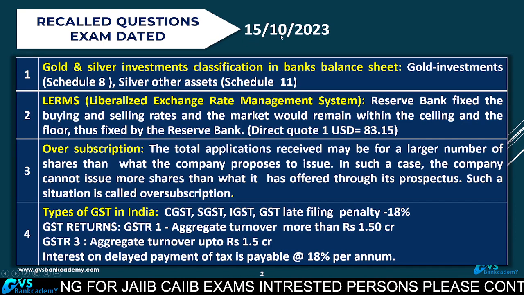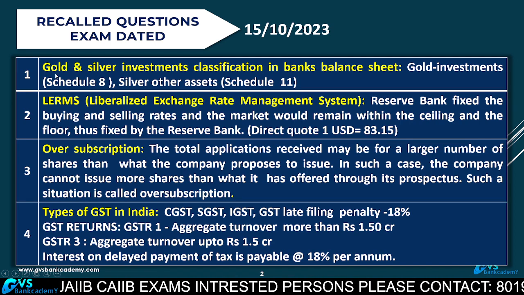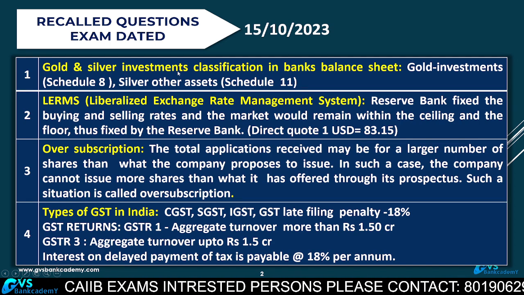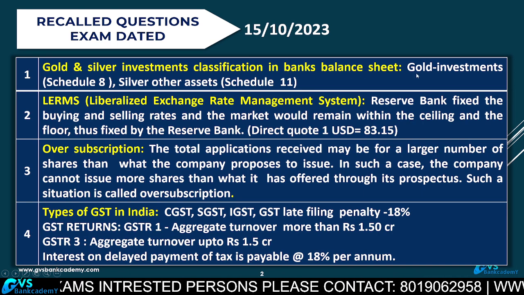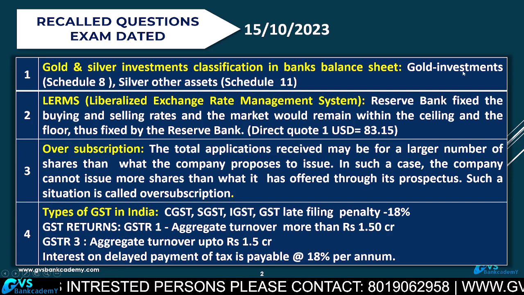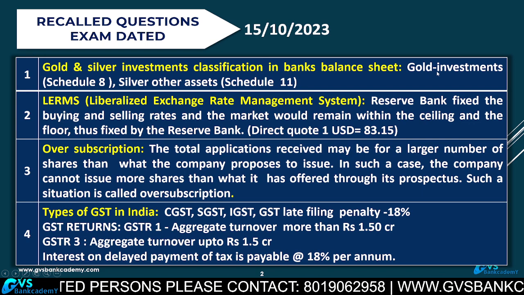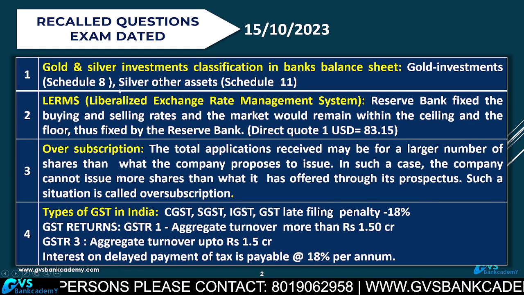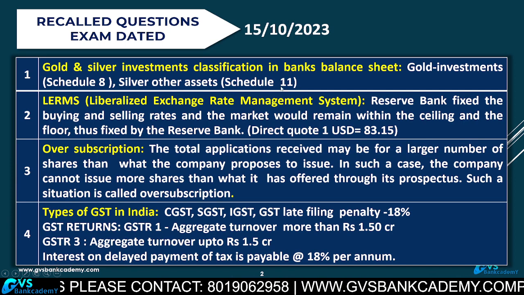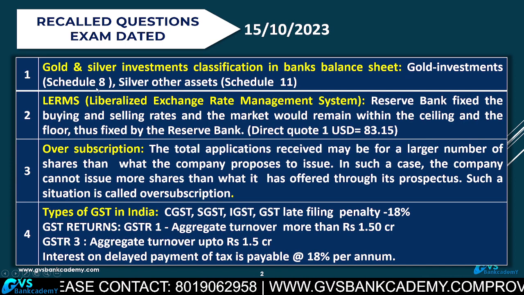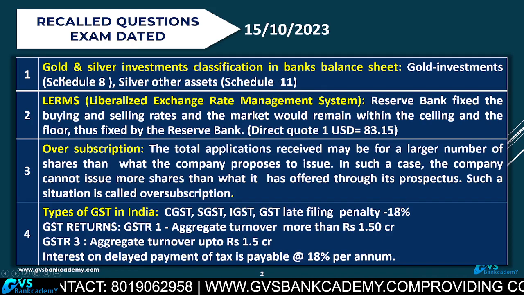Recalled questions, 15th October. This is the latest examination. Question number 1. Gold and silver investments done by the bank, where will they be classified in the bank balance sheet schedules? Gold is going to be parked in the investment schedule, schedule number 8. Silver will come under other assets, schedule number 11. So gold is investment, schedule number 8, silver is other assets, schedule number 11. Difficult question.